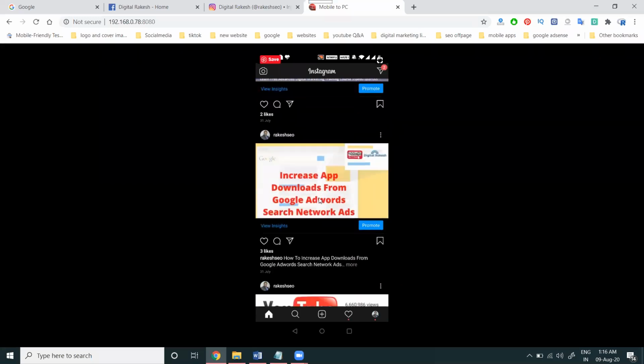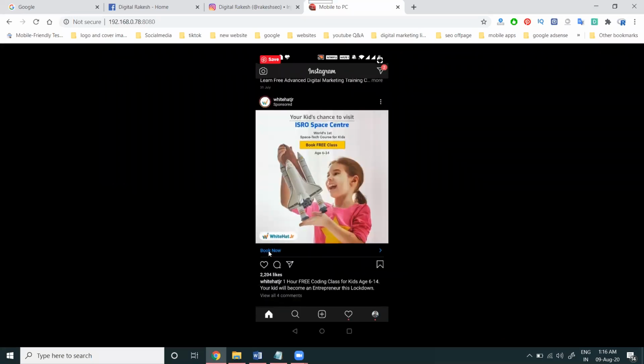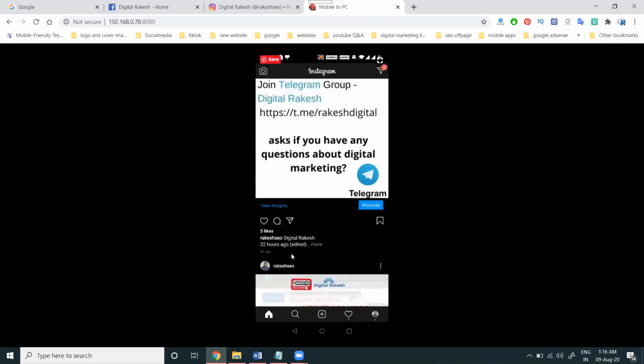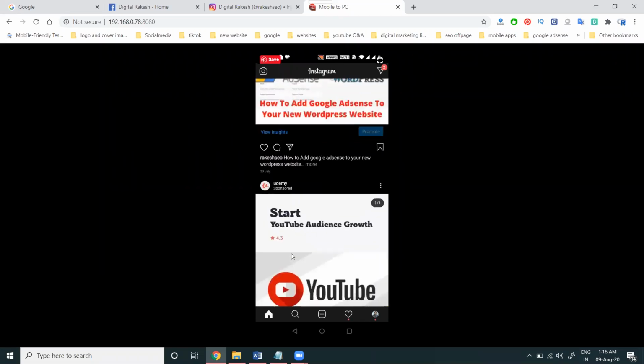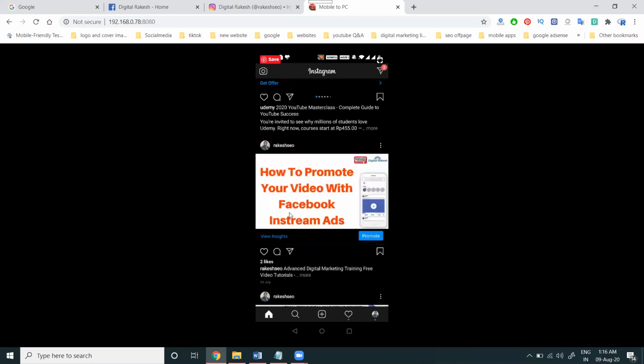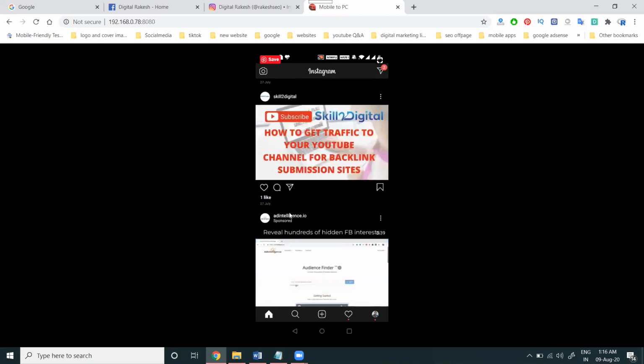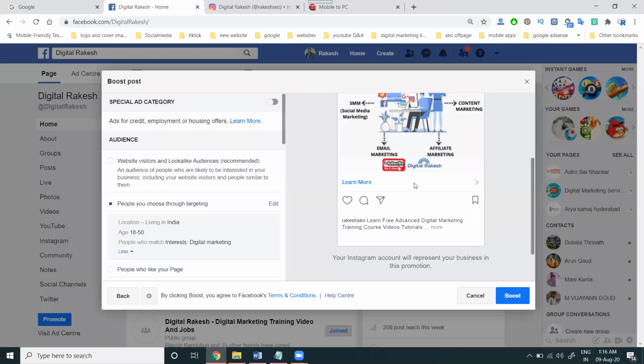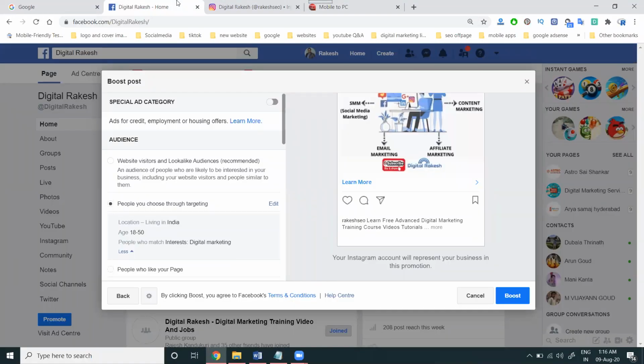So you can go for another ad. There are different options: book now, get offer, and here the option is learn more, the same as our ad. So this is the way we can create an Instagram ad with Facebook and without Facebook. Without Facebook is used for a mobile application. With Facebook, you integrate the Facebook page with the Instagram option.